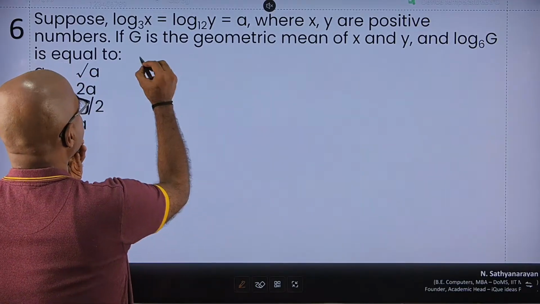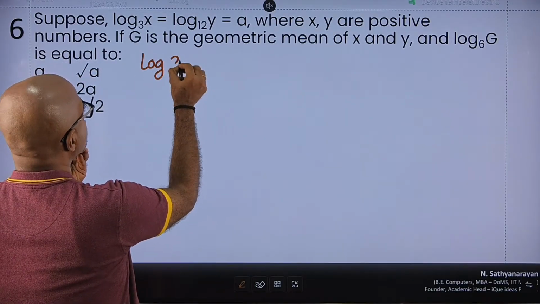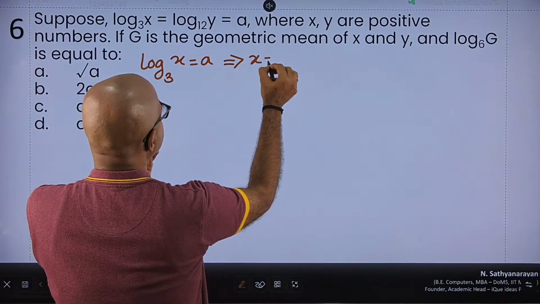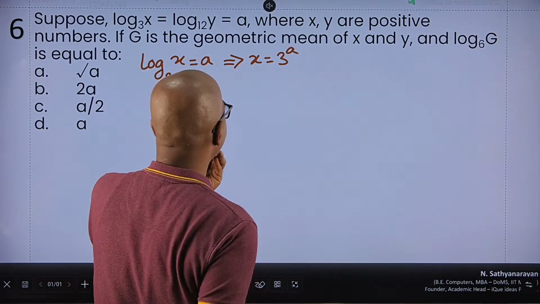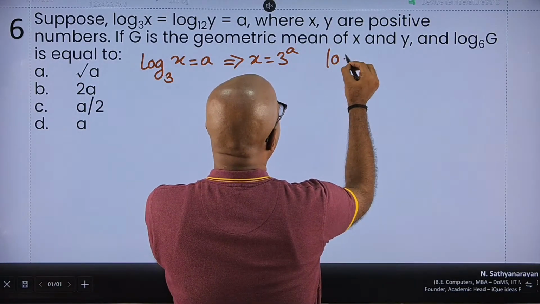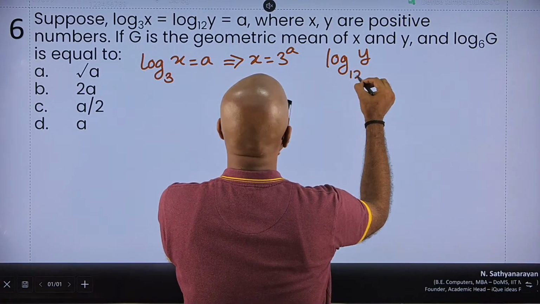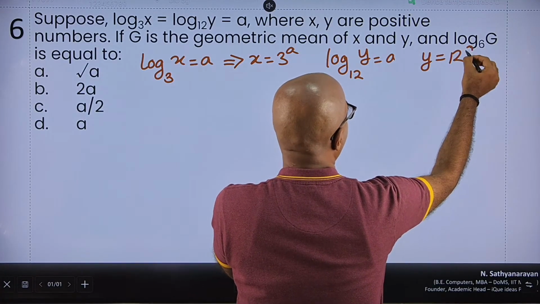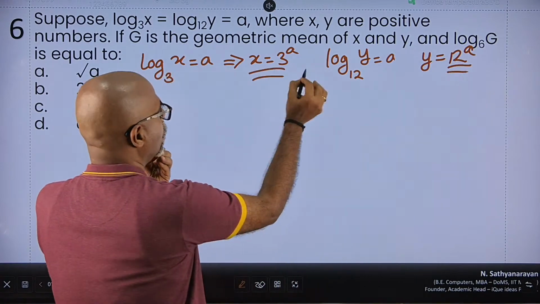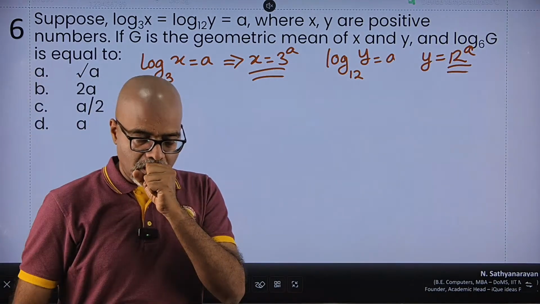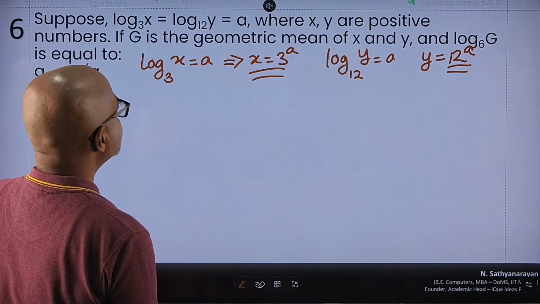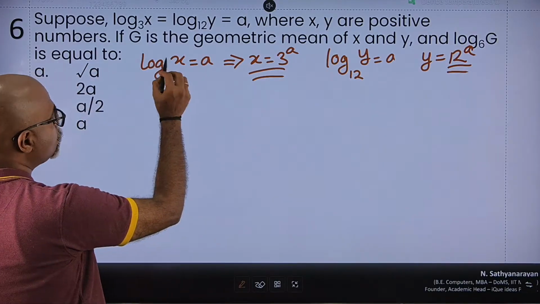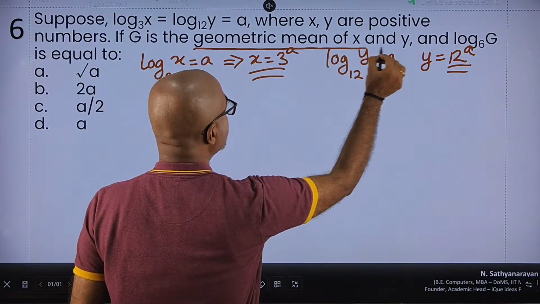It is given that log of x to the base 3 is a. So I can write x is 3 to the power a. Brilliant. Log of y to the base 12 is also a. So I can write y is equal to 12 to the power a. So I got the value of x, I got the value of y. It says x and y are positive numbers, to be kept in mind. Now it says G is the geometric mean of x and y.